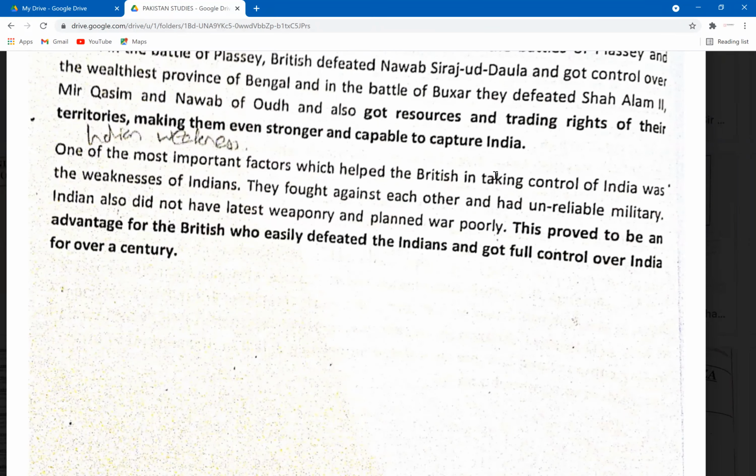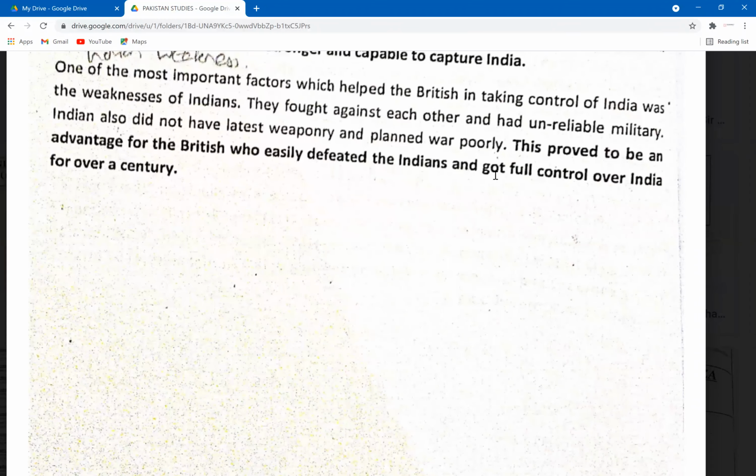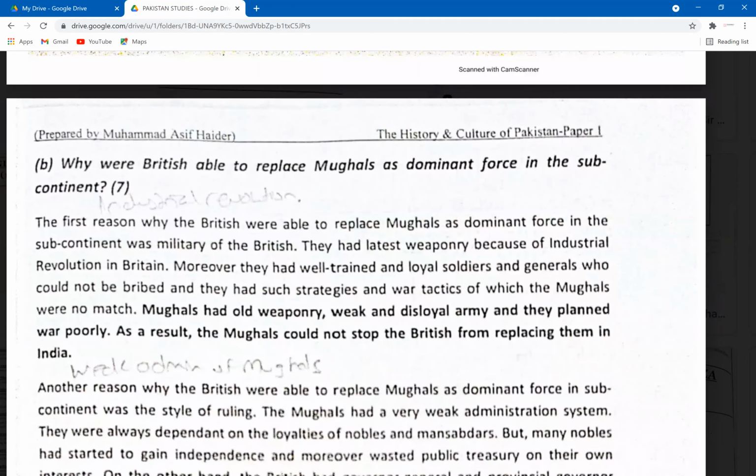unreliable military. Indians also did not have latest weaponry and planned war poorly. This proved to be an advantage for the British, who easily defeated the Indians and got full control over India for over a century. Yeah, so Indians' weaknesses were an advantage for the British. They easily captured India because of that.